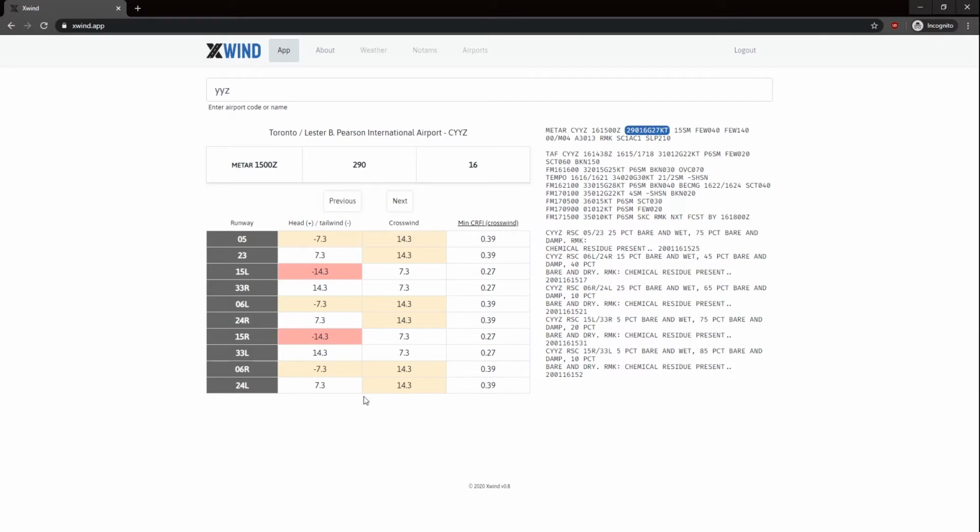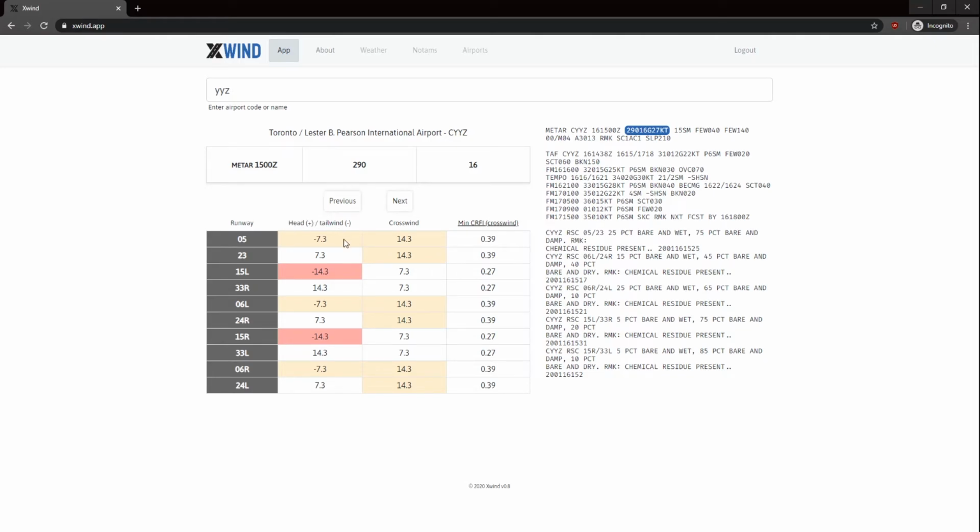So now, what's the table here? The first one is the asphalt, and as you can see, when you hover the mouse over any of those runways, it gives you the information. They're grouped in pairs. So 05 and 23 are opposite of each other. They're on the same asphalt strip, but 05 is at one end, 23 is at the other end. They group in pairs and also group by length. Generally speaking, not always the case, but at many places, it gives you a good starting point to see which runway you might want to use.